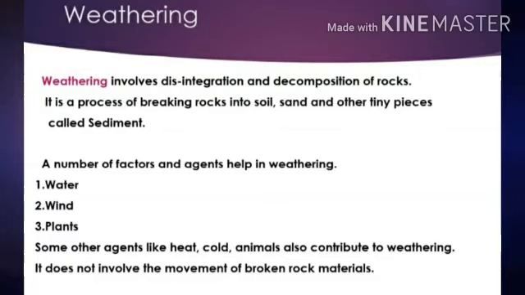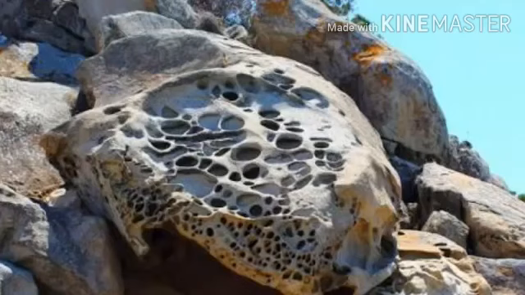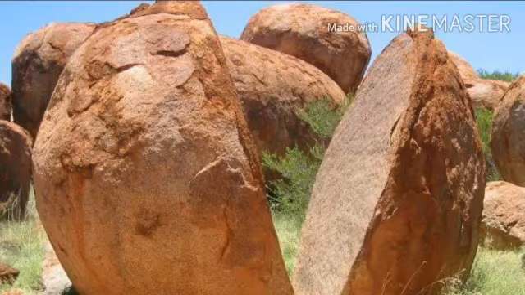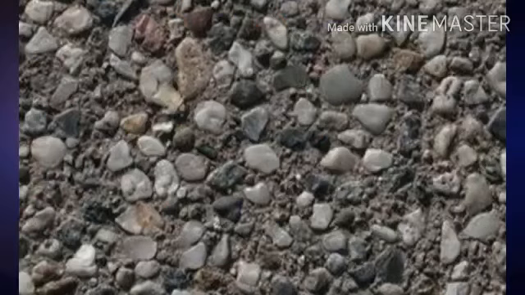Some of the minerals in rocks dissolve in water, and water can seep into cracks in the rocks and then freeze. When it freezes, it expands and breaks the rock apart and turns it into small particles.